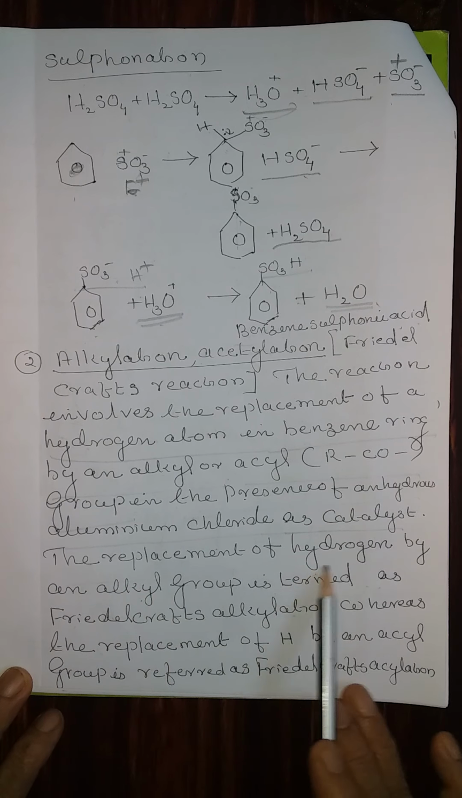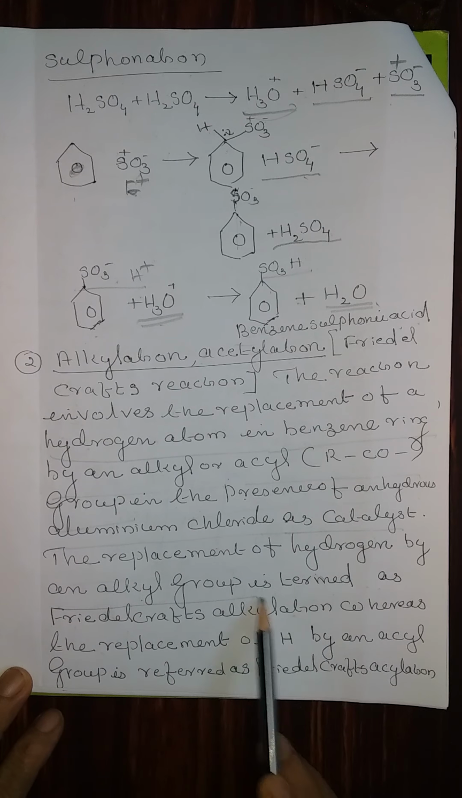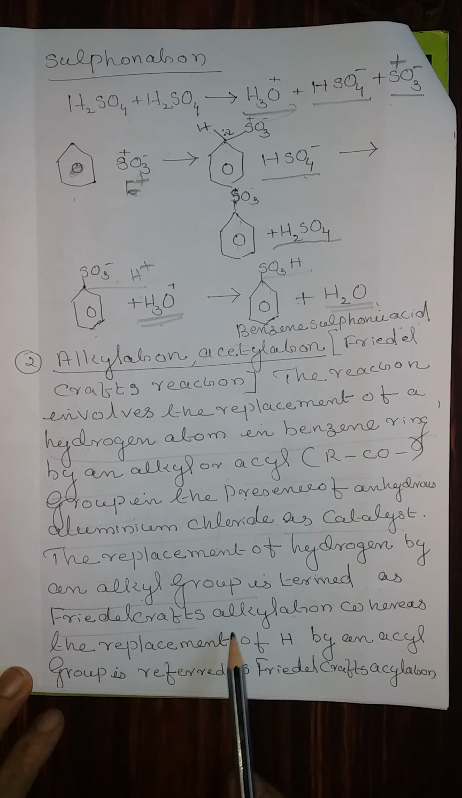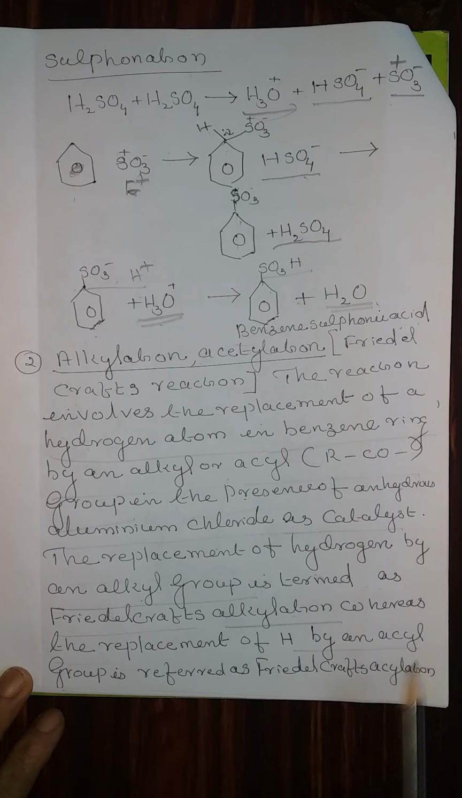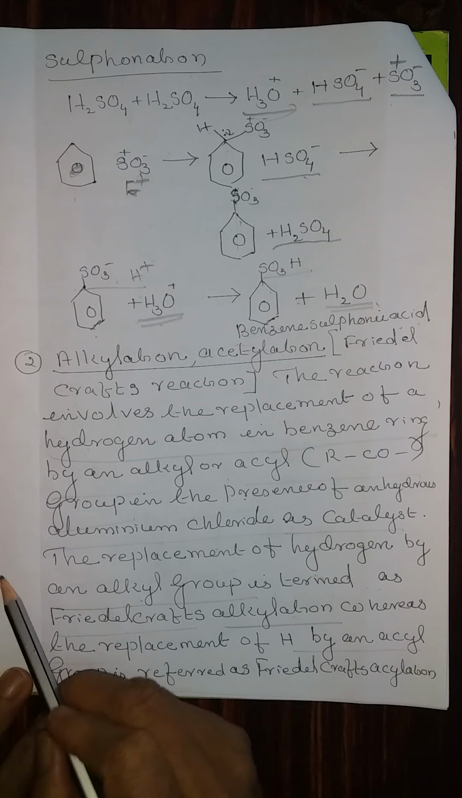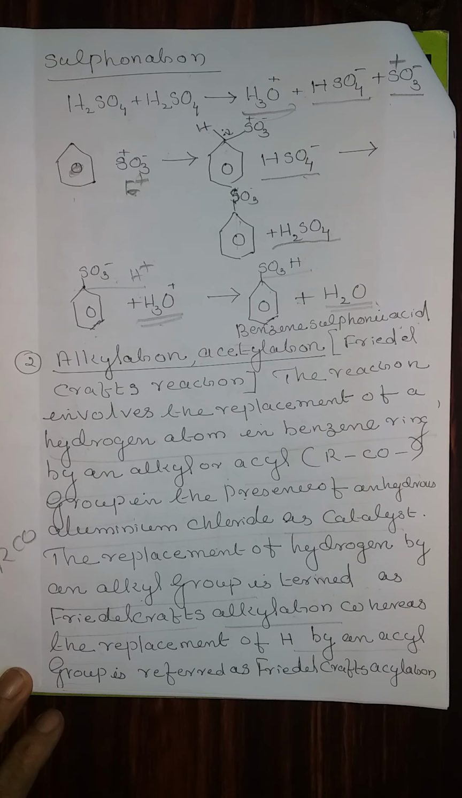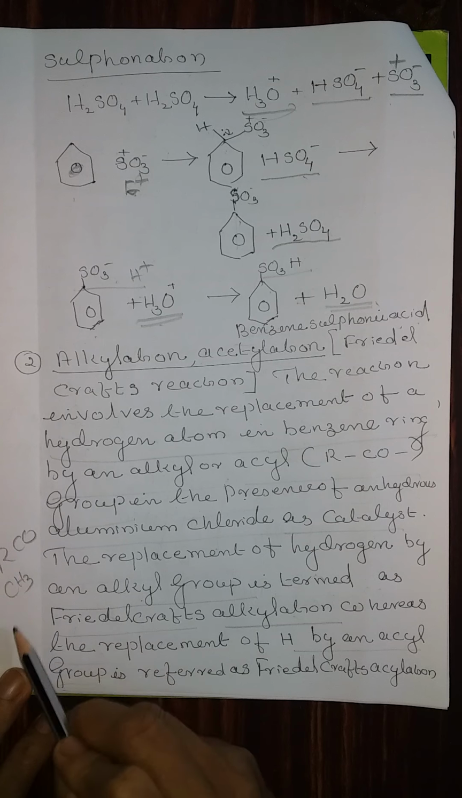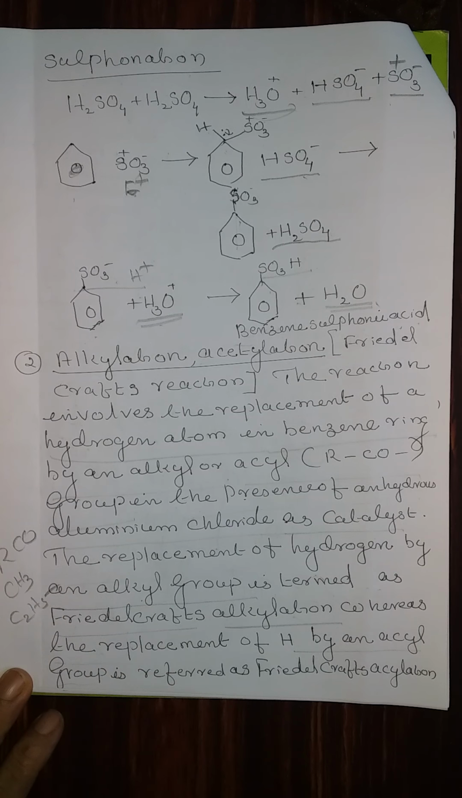The replacement of hydrogen by an alkyl group is termed Friedel-Crafts alkylation, whereas the replacement of H by an acyl group, meaning RCO, is referred to as Friedel-Crafts acylation. Alkyl group means CH3, C2H5, etc.